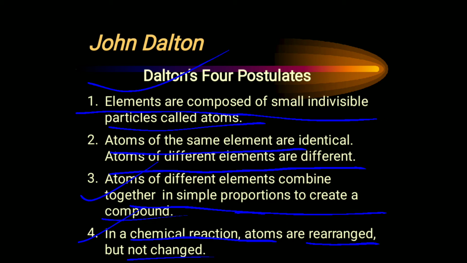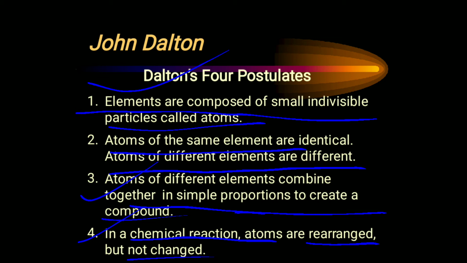That was back in 1807. But there are some drawbacks as well. In point number two, he told that atoms of the same element are identical, but atoms of different elements are different. But atoms of the same element may not be identical at all, because in the case of isotopes, the isotopes have different characteristics.